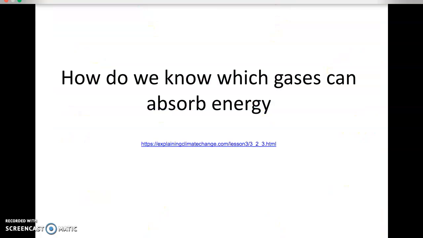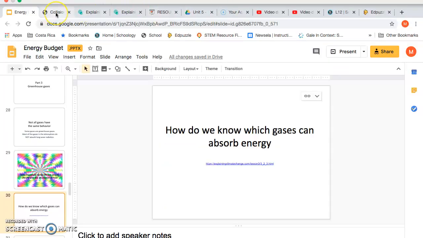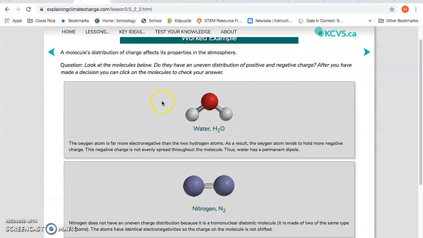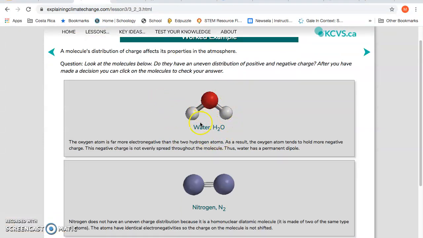So let's look at what we know. Here you go. Okay, so we talked about water as being one of the greenhouse gases. We need to go back and look at how water is structured. So water is an oxygen bonded to two hydrogens. And if you remember electronegativity, or the ability of pulling electrons, oxygen is way more electronegative than hydrogen. So that means that in this bond, the electrons are going to be pulled towards oxygen. So this is going to create a polar bond.